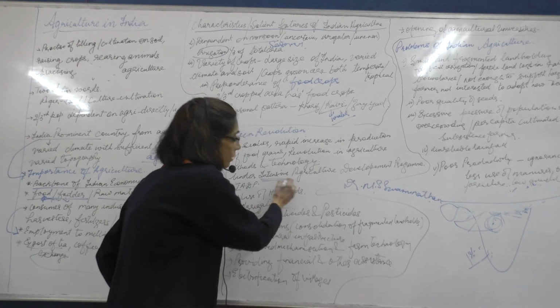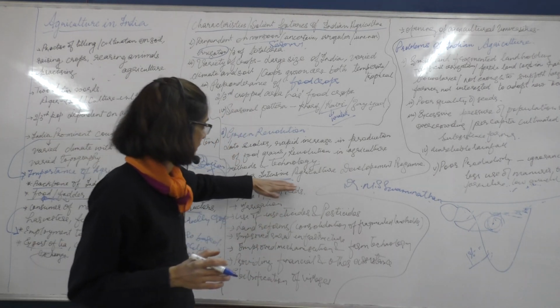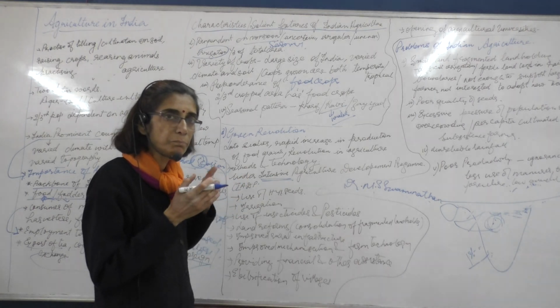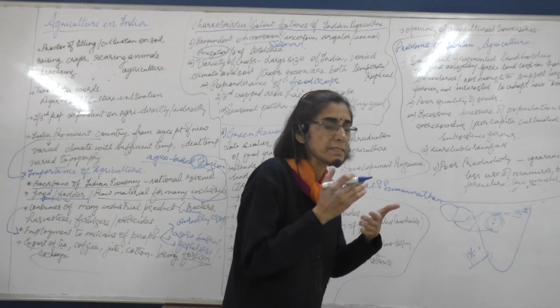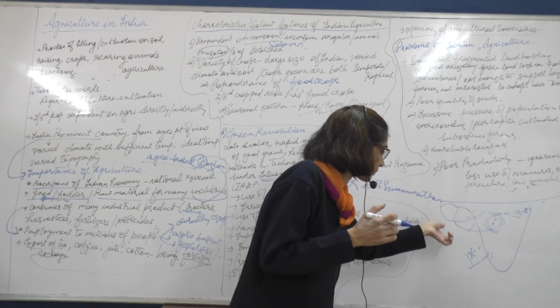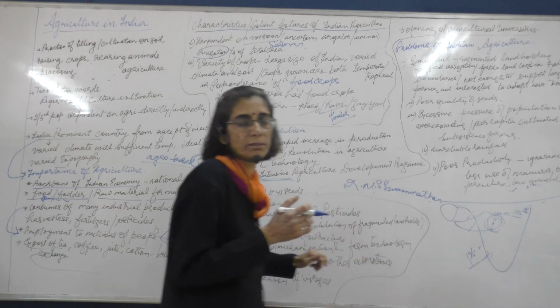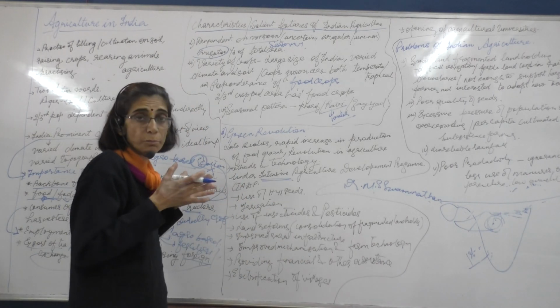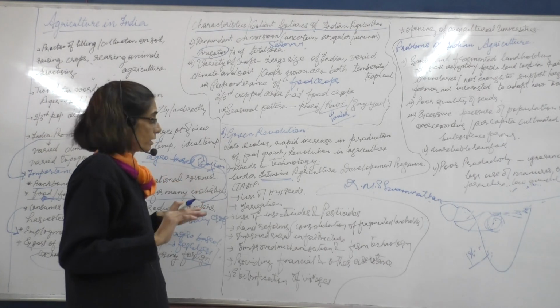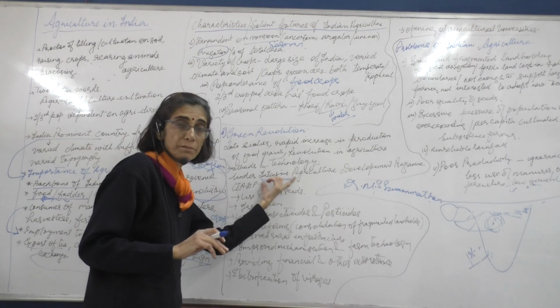Intensive means we are cultivating the crop on the field intensively, like that means that the crop is grown at a regular interval, but the distance between the two crops may not be very, very large, because we need the country to be self-sufficient.